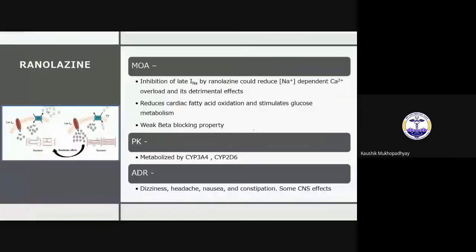Okay, so the first of them we will discuss is ranolazine. Now, this drug ranolazine acts by inhibiting late sodium channel entry.